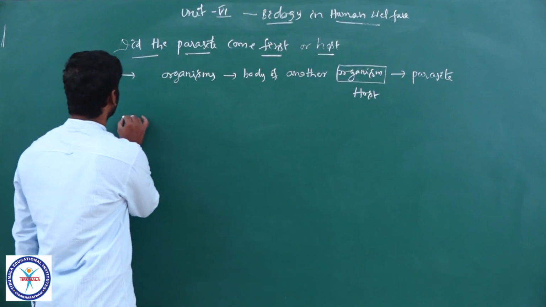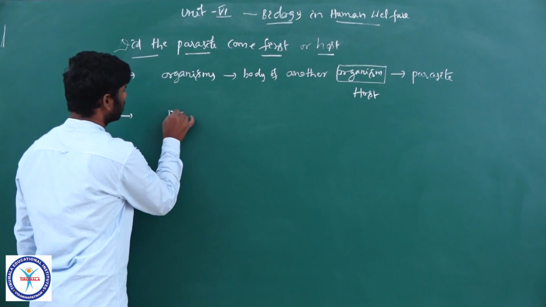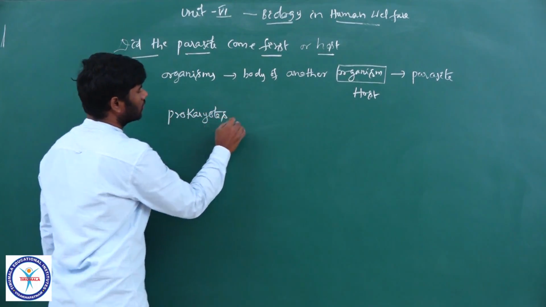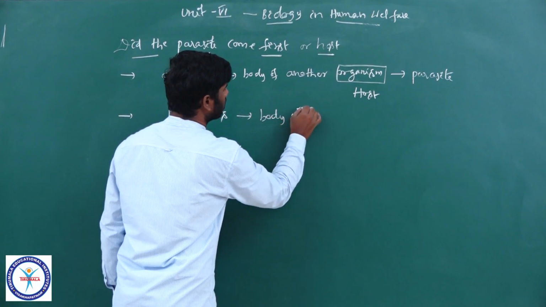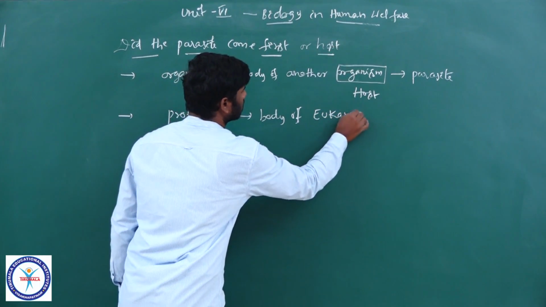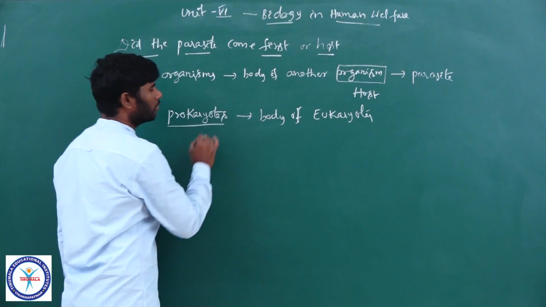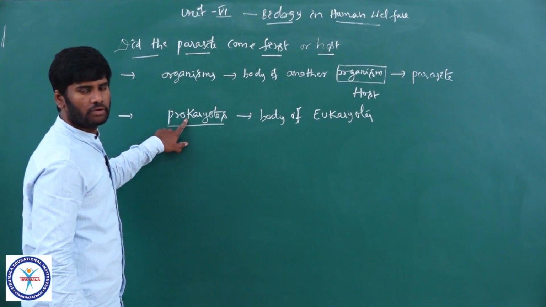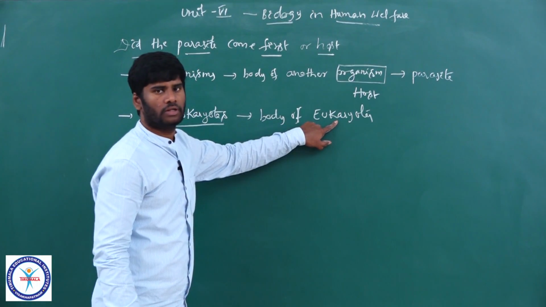Right? In course of evolution, certain prokaryotes enter into the body of eukaryotes. Prokaryotes, for example bacteria, do not have a distinct nucleus, but eukaryotes have a well developed nucleus.